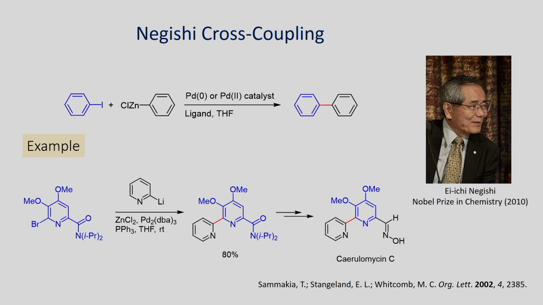you can try to couple with an organozinc reagent using a palladium based catalyst, you will be able to make the biaryl system. One example is shown here, in this case this lithium reagent can couple with this bromo derivative, 2-bromopyridine derivative, in the presence of palladium catalyst and zinc chloride via cross coupling reaction, which has been used to construct this medicinally important heterocyclic compound.